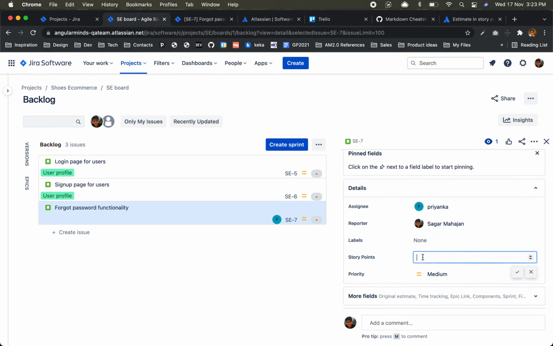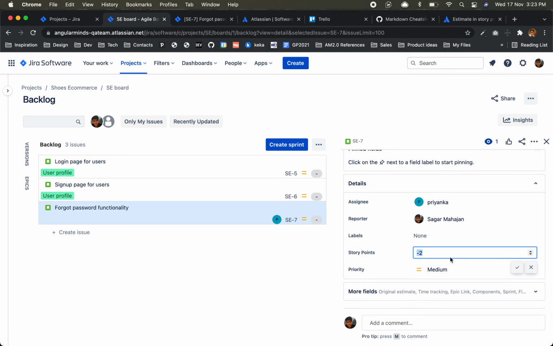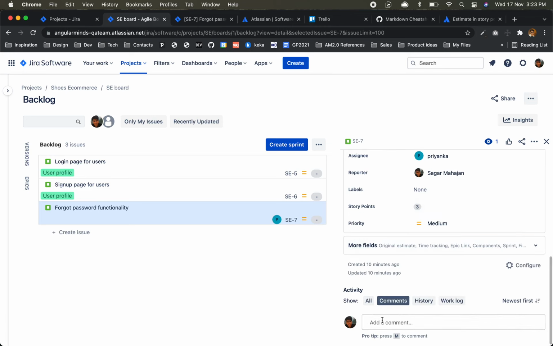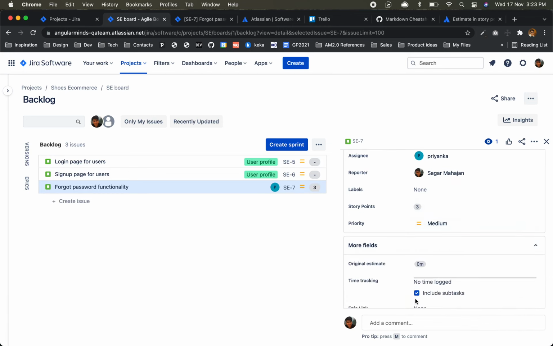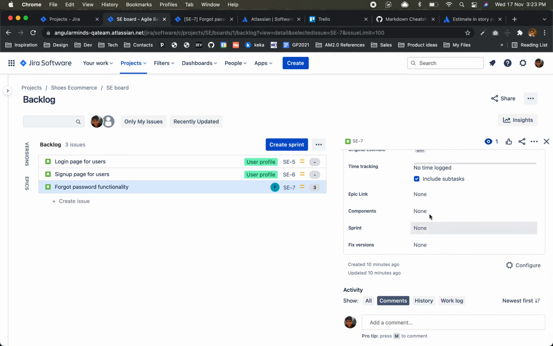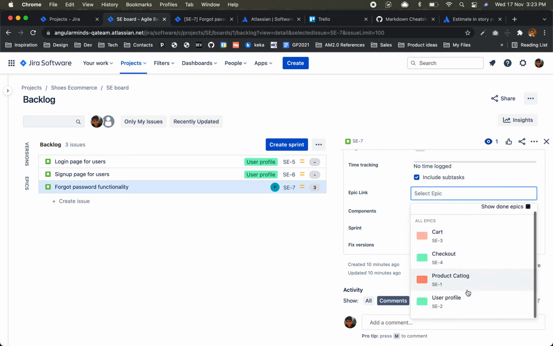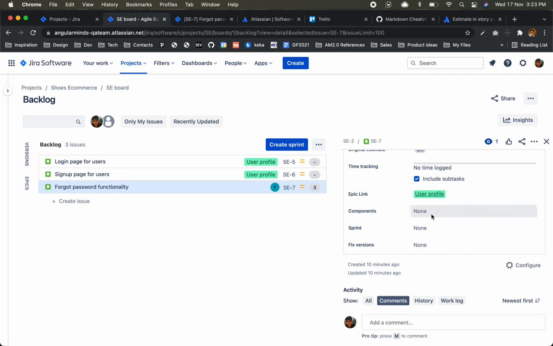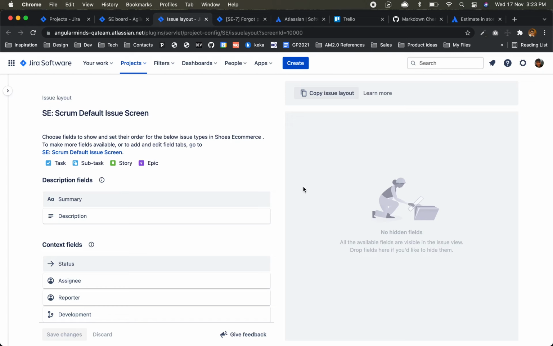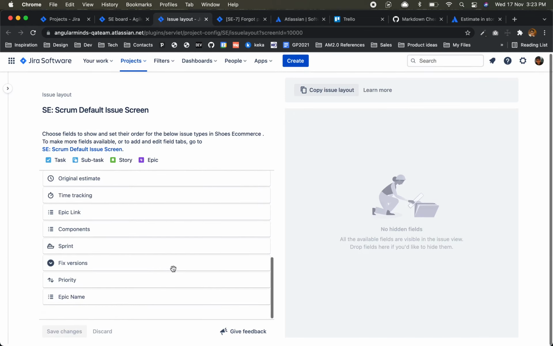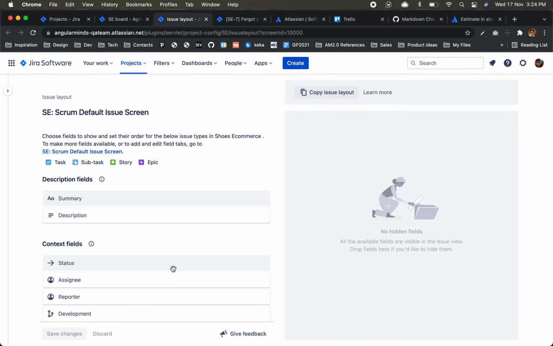In story points, for forgot password, I'll give, let's say, 3. Okay, there are more fields. If you see here, epic link: for this one we forgot to give the epic, so we can give the epic as user profile. Then component we don't have, sprint we haven't designed, version we have not designed. In configuration you can add more fields. If you want custom fields, these are the original fields they have, you can add more fields as well if you want.